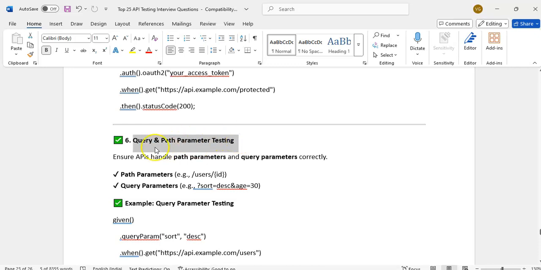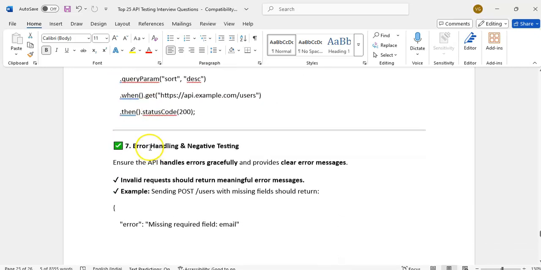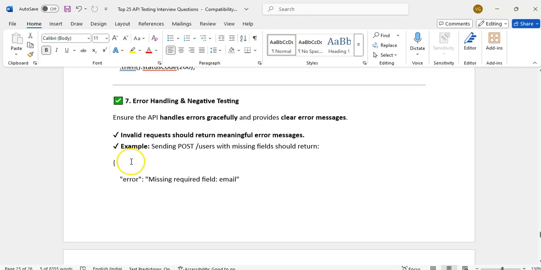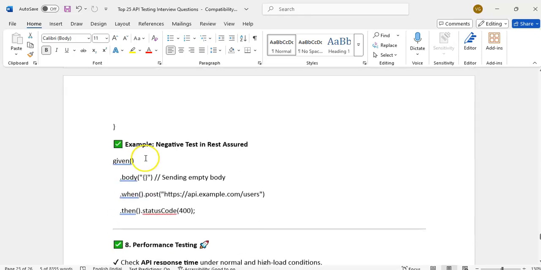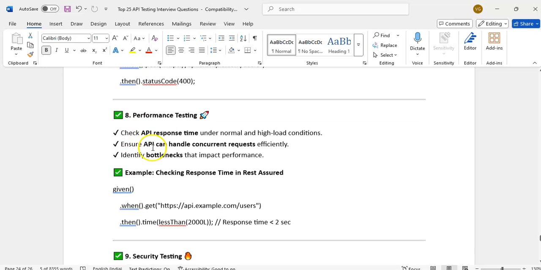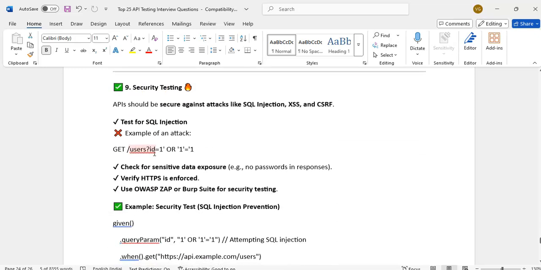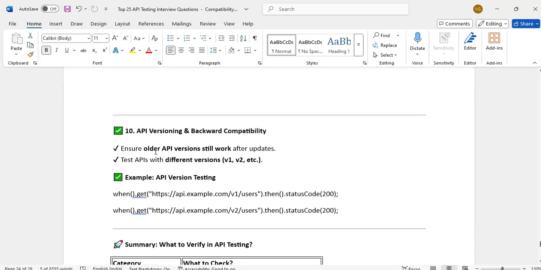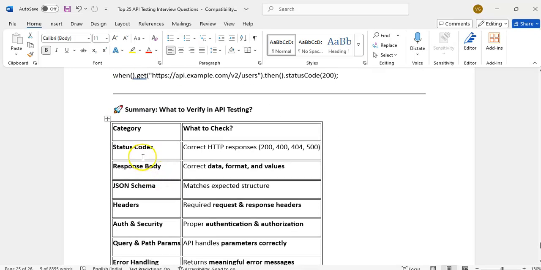Query and path parameters working or not, error handling and negative testing. Performance testing if required, security testing, API versioning and backward compatibility. If your application supports versions, we have to test backward compatibility.